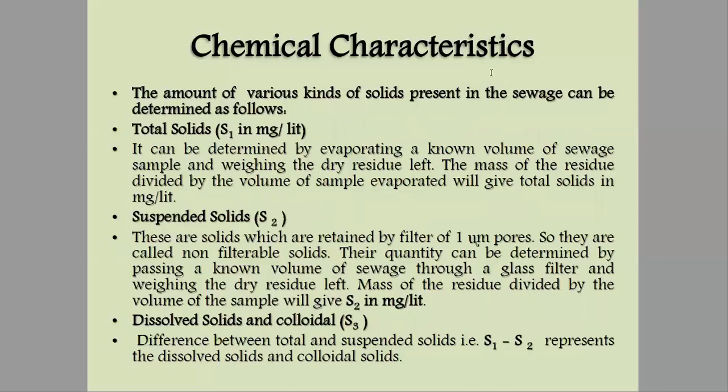The amount of various kinds of solids present in sewage can be determined as follows. They are analyzed with the calculation as total solids, suspended solids, dissolved solids, and colloidals. So total solids can be determined by evaporating a known volume of sewage sample and weighing the dry residue left.